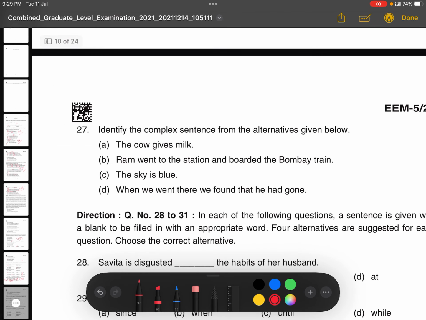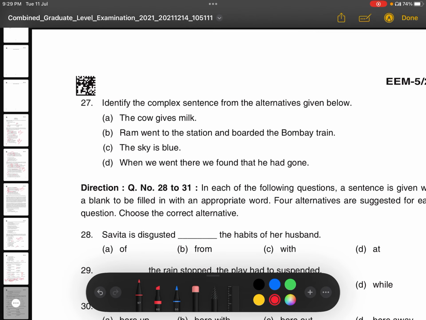Next question. Identify the complex sentence. As I said, you have to find out if there is more than one finite verb in a sentence. We call it a complex sentence. Now, the first sentence, the cow gives milk. No, it is not a complex sentence. It is a simple sentence. Gives, it is one finite verb. It contains the present indefinite tense. So this is a simple sentence. This is not complex.